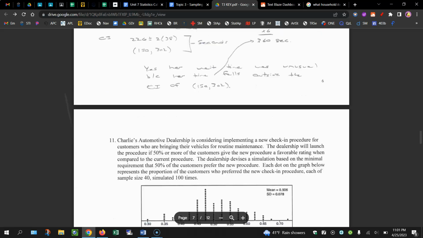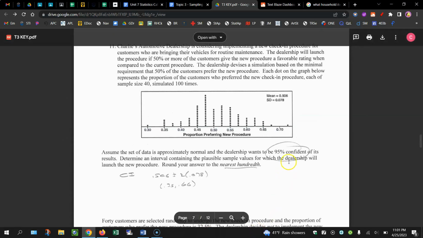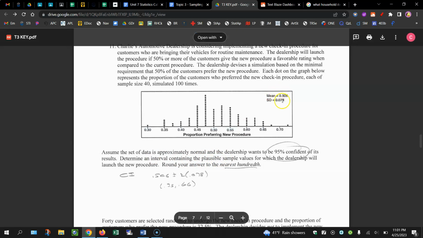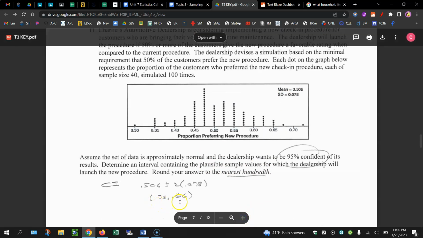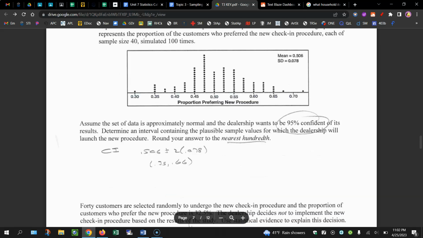Moving ahead to question 11. Again, with the 95% confident, determine an interval containing plausible, just meaning reasonable or likely, values. So the mean plus or minus 2 times the standard deviation. They ask you to round to the nearest hundredth. So that's where I'm getting the 0.35 to 0.66 from. That's it for that part there.